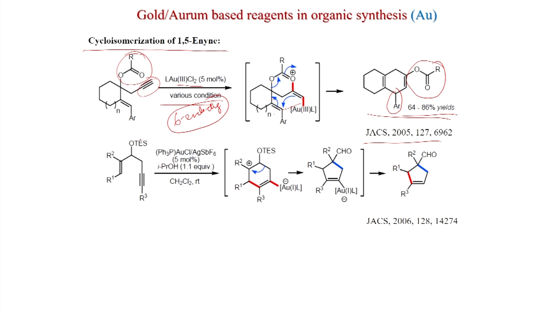If you have an OTs group, that also can participate. So, we will see now here with a double bond and a triple bond, with Ph3PAuCl, AgSbF6 5 mole percent, isopropanol 1.1 equivalent, dichloromethane, room temperature, you get this cyclopentene. So, this could be the mechanism. The double bond reacts here.